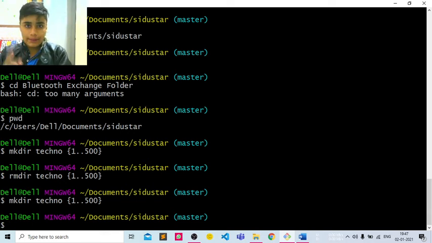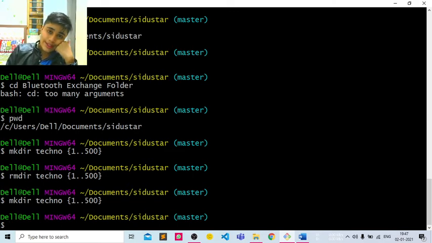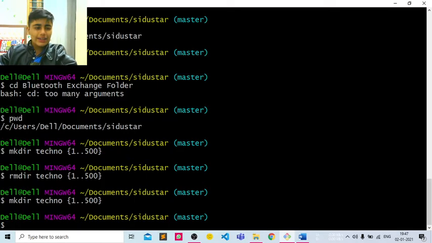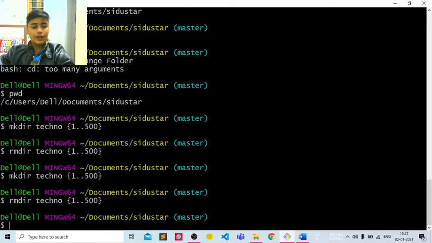So the first command, mkdir. mk means make, and dir means directory, folders, as you all know. So make a directory with the name techno, and 1 dot is a syntax used to create the directory, and how many times you want to create it, you enter after the double dots. I have used this command again, and you can see all 500 folders are here. And if you see that all these folders are useless, you type this code again, and rmdir means rm is remove and dir is directory. Click on enter, all these folders are gone. So guys, as you can see, only 1 second is taken to create all these folders.